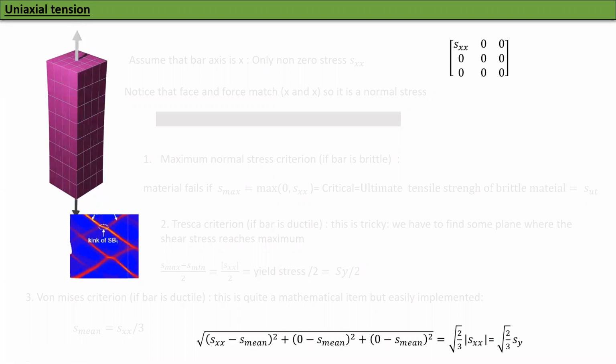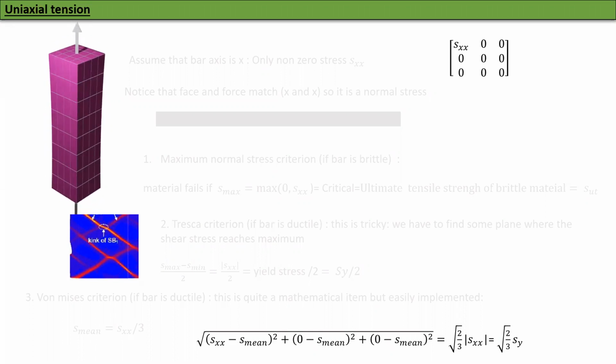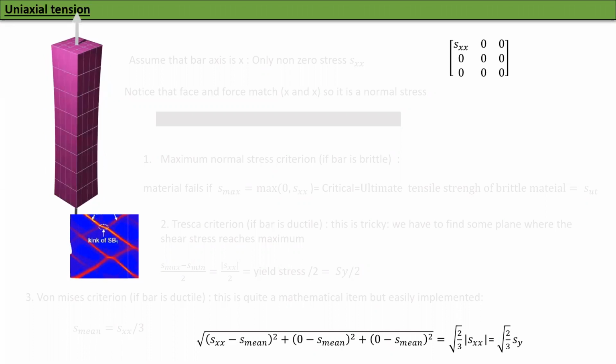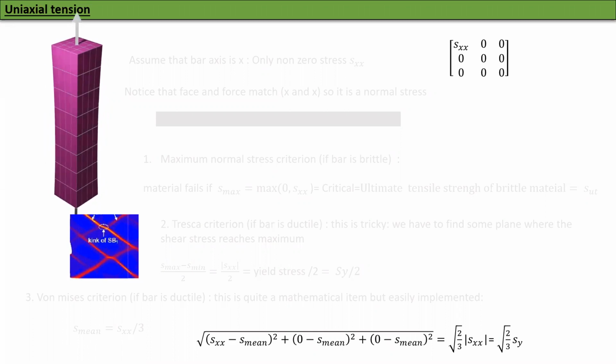It's not at all a complex thing. You just have to use these two, the Tresca criterion or the von Mises criterion, whatever. The main thing is to write what the maximum principal stress is and what the minimum principal stress is. Those two things are necessary, and then bang, you can write it. Okay.